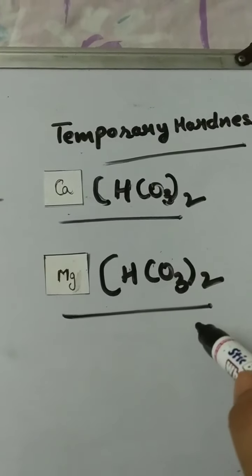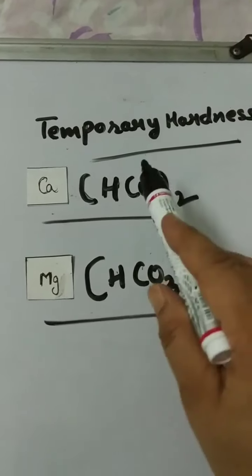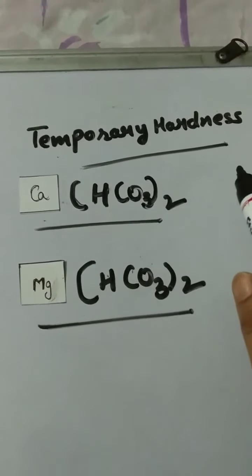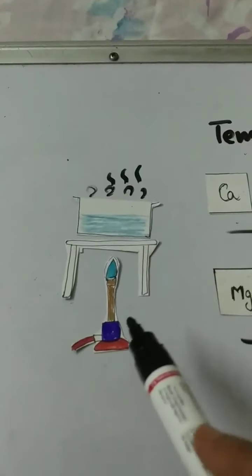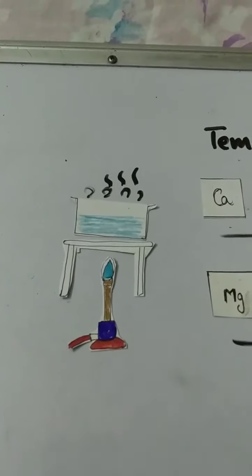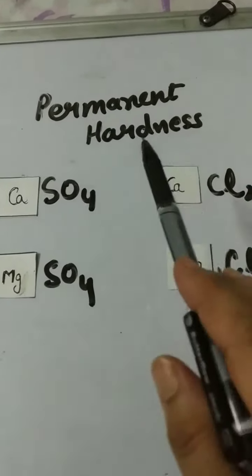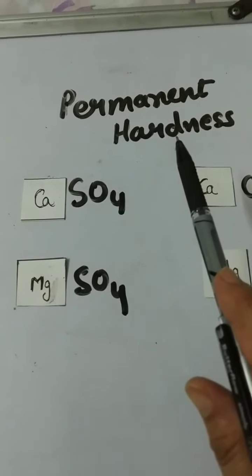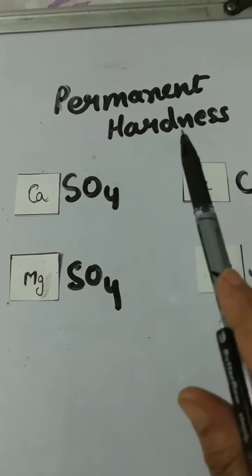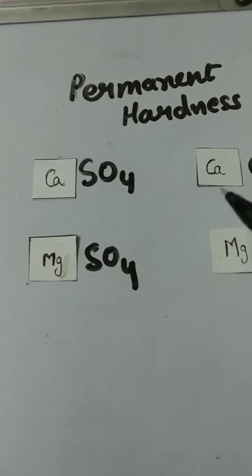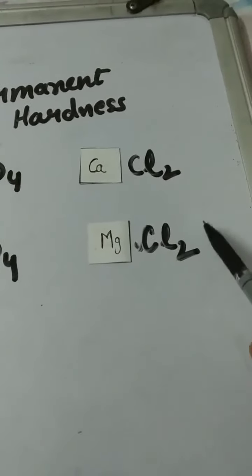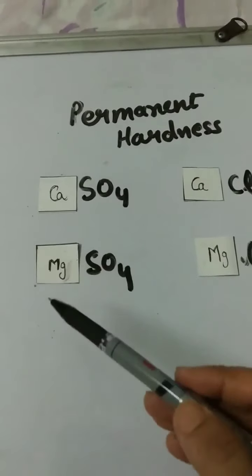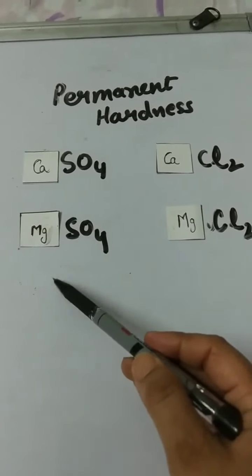When these salts are present in water, that water is temporarily hard water, and we can remove the hardness of such water by the boiling process. Whereas permanent hardness is caused by the dissolved sulfates and chlorides of calcium and magnesium.